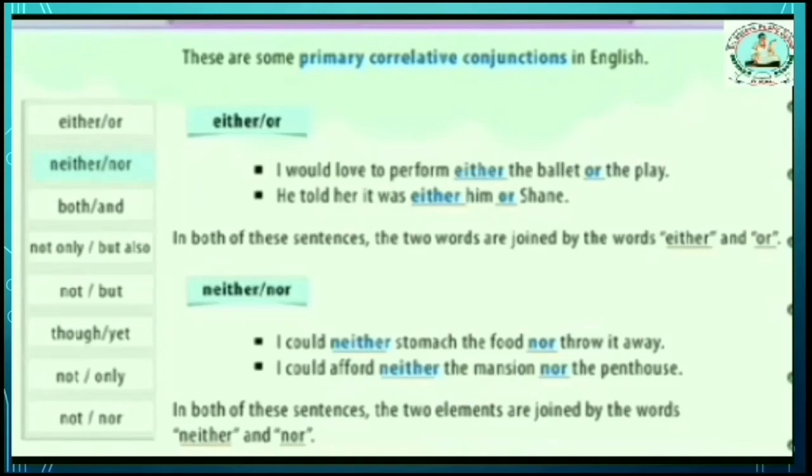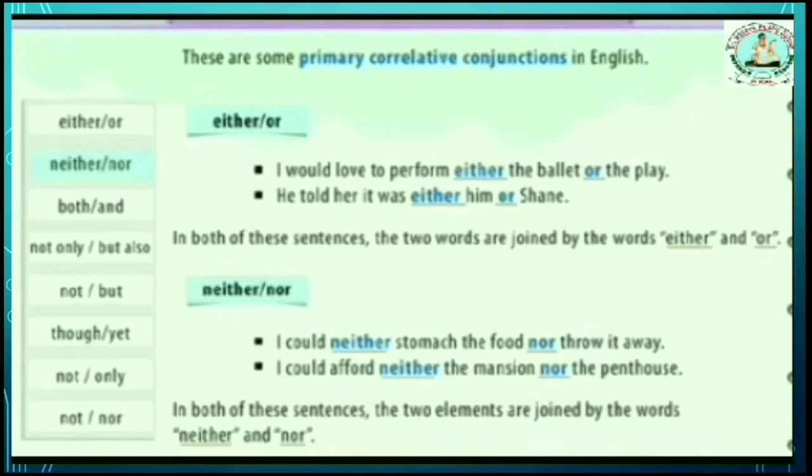And I could afford neither the mansion nor the penthouse. In both these sentences, the two elements are joined by the words neither and nor.